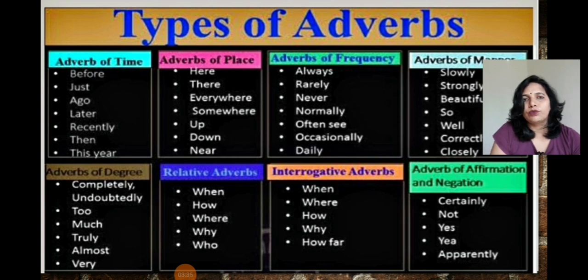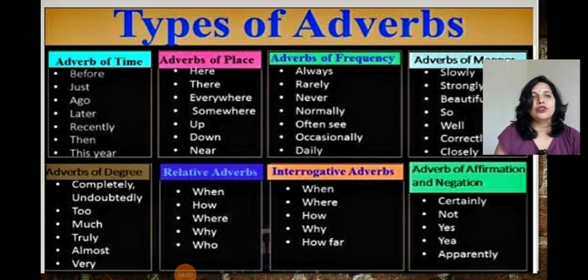Then relative adverbs: when, how, where, why. These will come in the relative. They show the relation, and most of the time they come in the middle of the sentence, right? Interrogative adverbs: when, where, how, why. These interrogative words are used in sentences, as per the name, right?